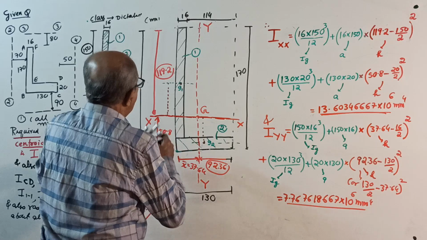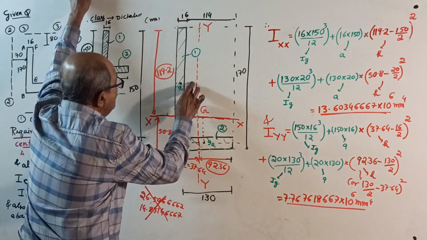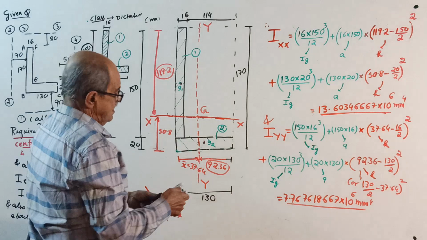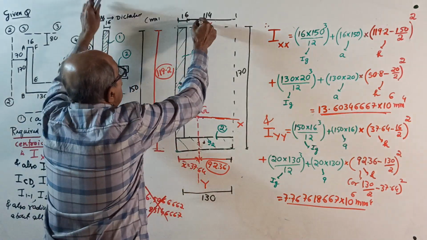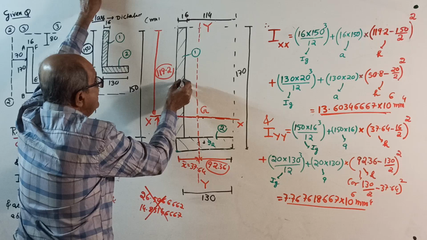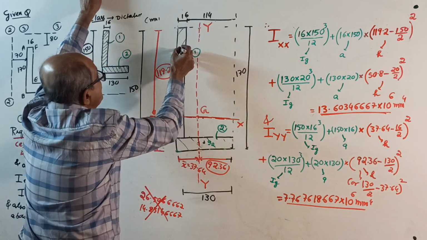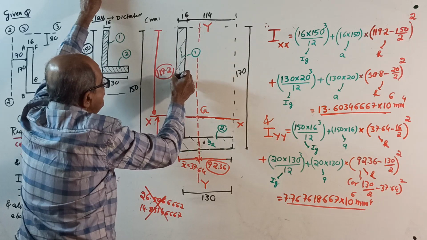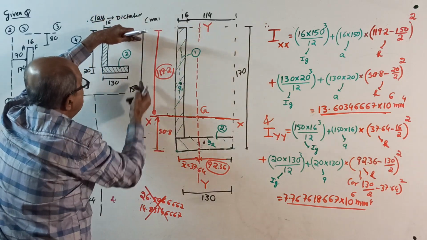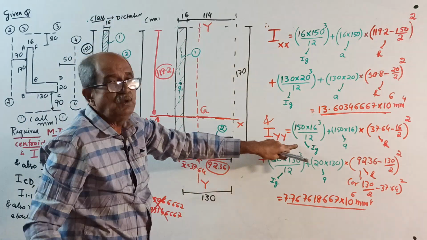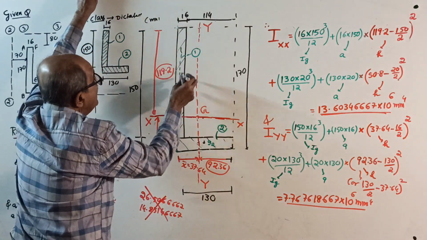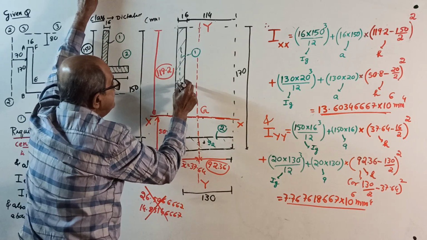Now I about YY. Do one thing, remove this one. Use a pencil to understand. Start I about YY. First come to part 1. Axis passing through centroid parallel to YY, it is somewhere here. This is the centroid axis for that one. For that, parallel side is 150, so 150 into 16 cube by 12, Ig, plus area into the distance from centroid of the component to YY, this distance square.